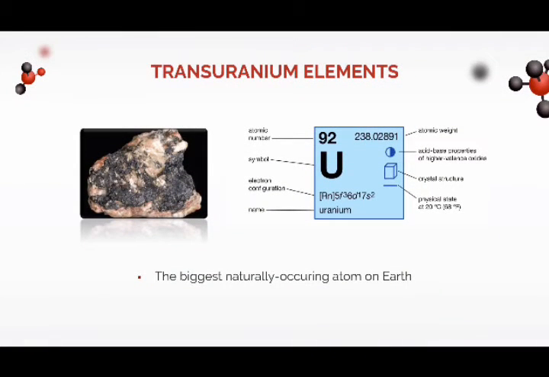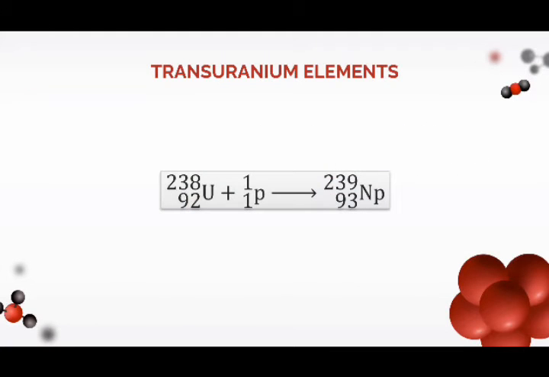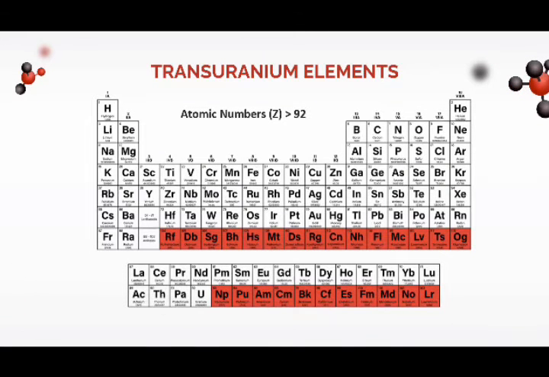Uranium is the biggest naturally occurring atom on Earth. To make a new element, uranium-238 was bombarded with another particle and produced neptunium-239. Everything larger than atomic number 92 is man-made or synthetic, elements that have gone through the transmutation process.